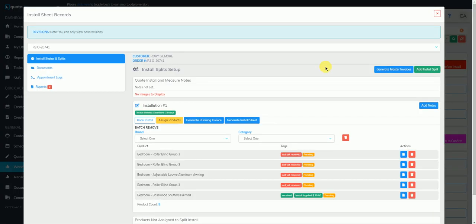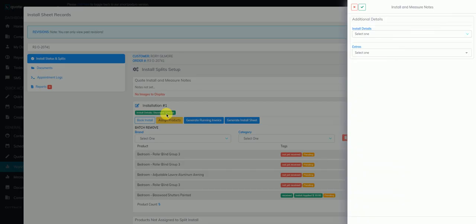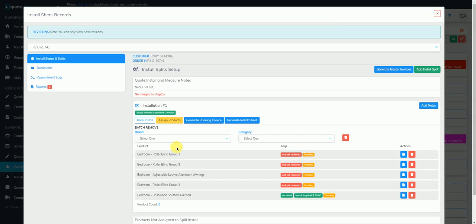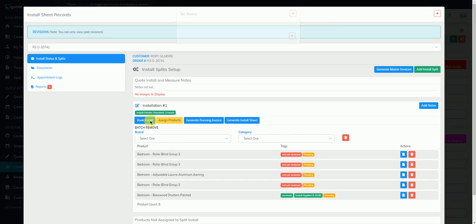The Install Sheet Records window will display, and it will provide you the visibility on the products needed for the job. In this area, you will also see the install details you've applied upon converting your code to an order. If you click this, you can update the information if needed. To proceed, press Book Install.